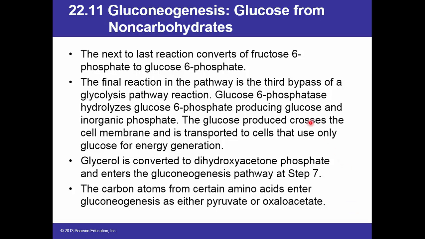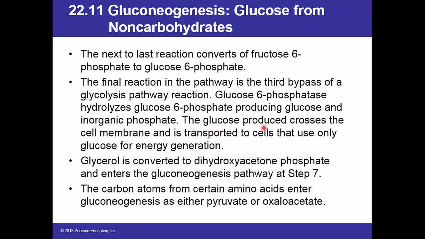Then the next to last reaction converts fructose 6-phosphate to glucose 6-phosphate. The final reaction in the pathway is the third bypass of a glycolysis pathway reaction. Glucose 6-phosphatase hydrolyzes glucose 6-phosphate, producing glucose and inorganic phosphate.